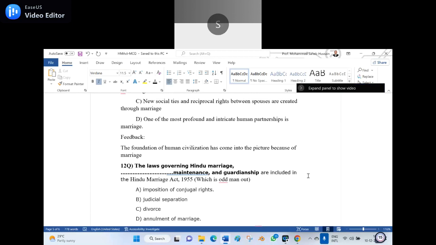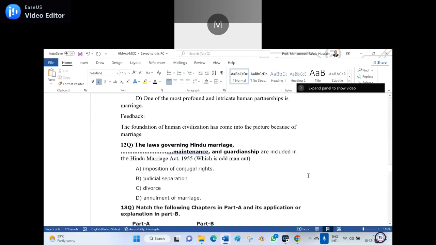Annulment of marriage. Option D. No, I agreed, A is the right answer. But it is restitution of conjugal rights. It is not the imposition of the conjugal rights. It is the restitution of the conjugal rights. So that is the odd man out there.